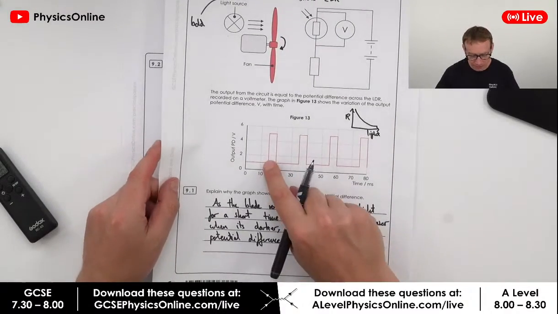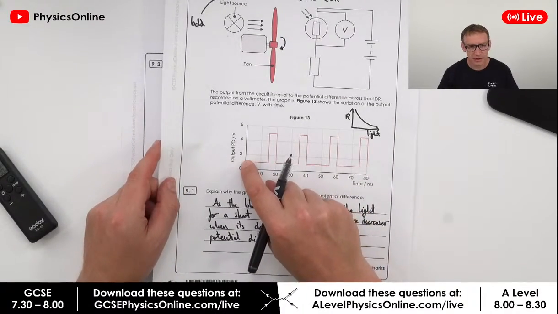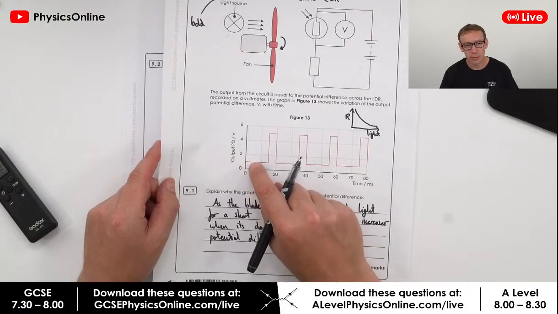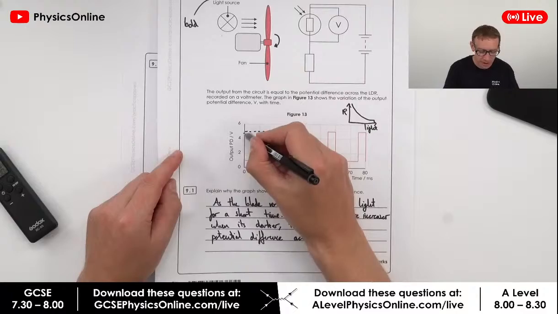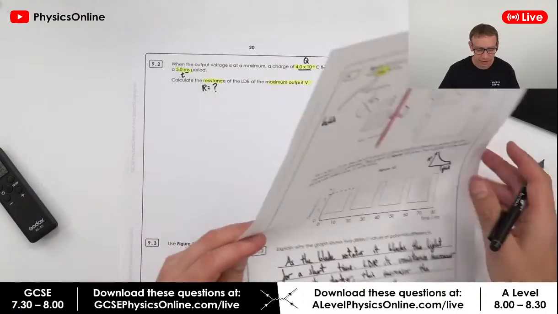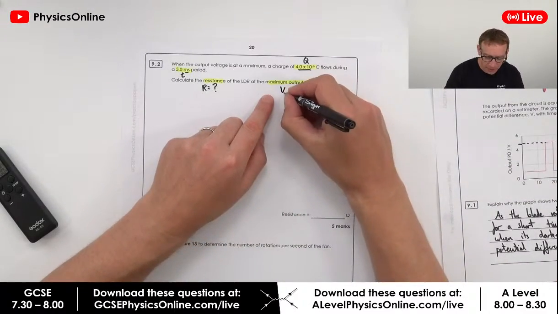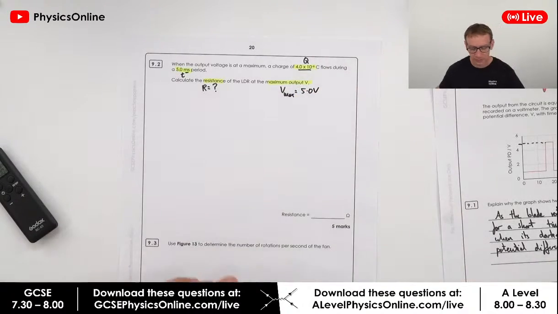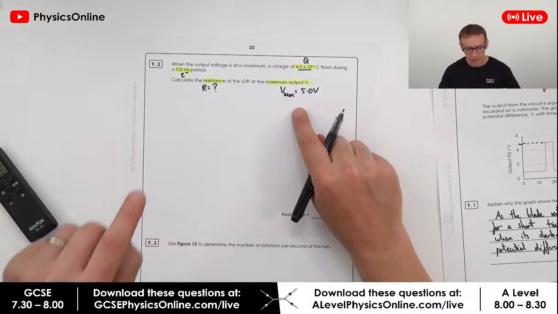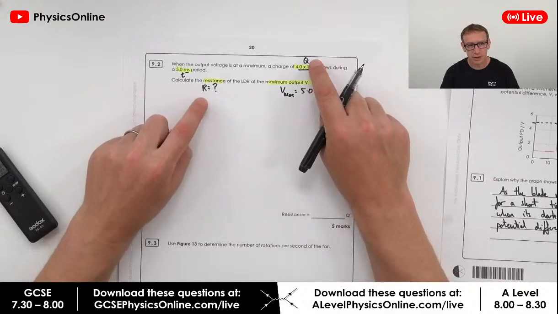So going back to the graph over here, we can see that the potential difference varies between 1 and 5. So reading back over to the axis, the maximum potential difference is equal to 5. So we can say that maybe V max is equal to 5.0 volts. Okay, so we've got V, T, Q, and we need to know R.